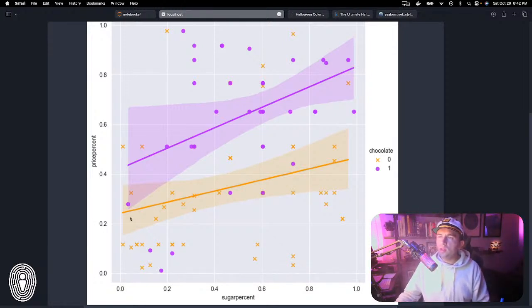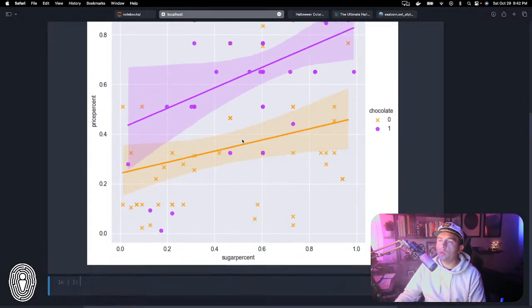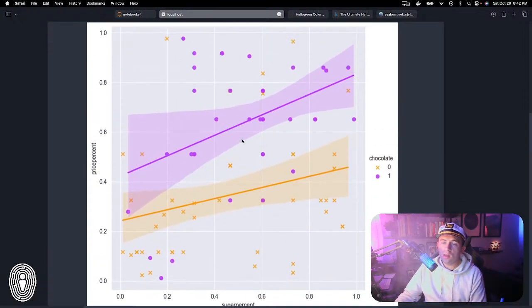Yeah, so anyway, you can see a very general correlation. Now, the thing that's interesting when you compare these two is there is a consistently higher correlation of chocolate candies when it comes to both price and sugar. That is a little bit surprising to me. It's actually not surprising with price.